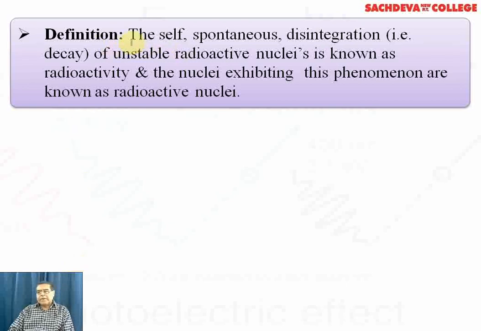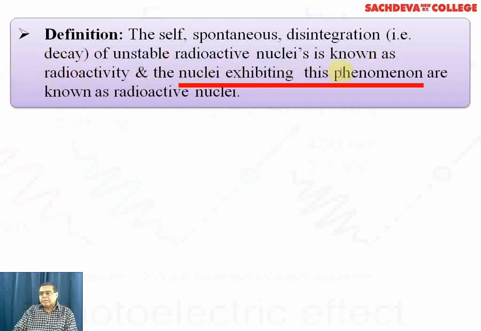As I have explained earlier, radioactivity is a spontaneous phenomenon. The self-spontaneous disintegration, that is decay, of unstable radioactive nuclei is known as radioactivity.